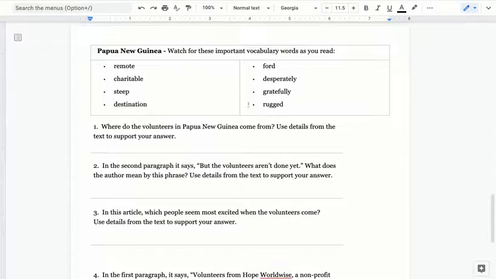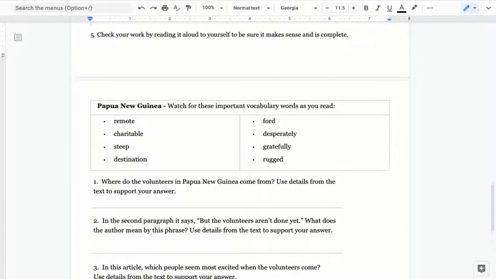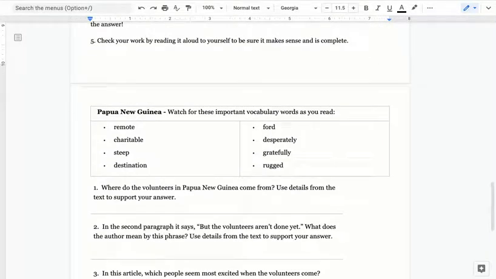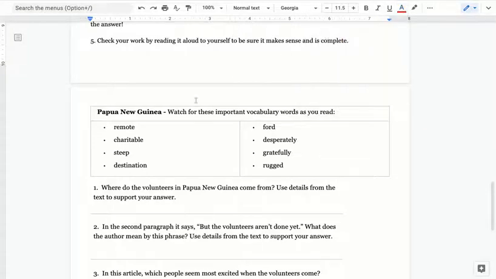Then we've got the actual work part, which begins with a list of important vocabulary words for you to be aware of as you're reading. And then we've got 4 questions for looking for answers in the text. So the first thing I'm going to do, as a reader, is look at these vocabulary words that they highlight, and see which ones I know what they mean immediately and fill those out right away, because there might be some words in here that I know.